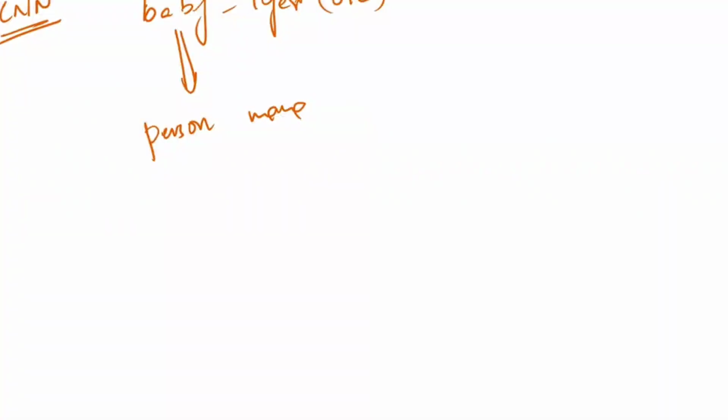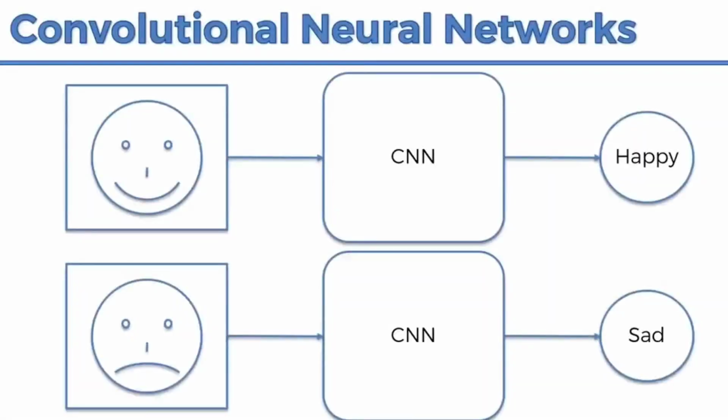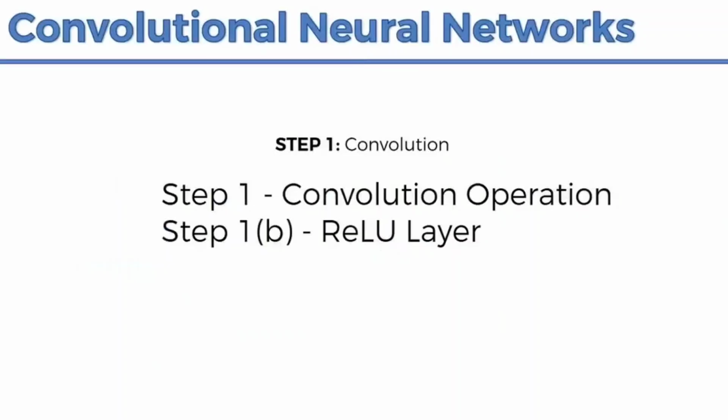Right? So now here, whatever the multiple images are there, we are just sharing the images. Now it is going to work on different steps, out of which the first step is called convolution. Now you have to take the notes. Step 1 is called convolution. In this step 1, it is going to do two things. One is the convolution operation. Second one is ReLU. It is going to apply ReLU. Convolution plus ReLU.